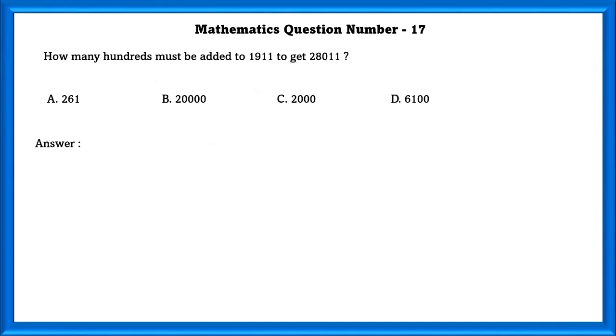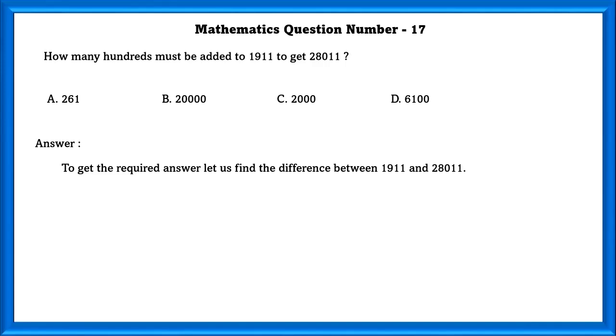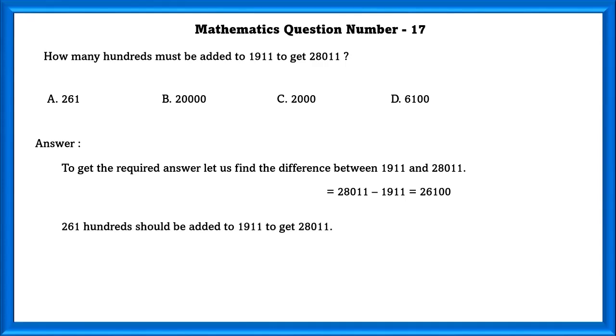Mathematics question number 17. How many hundredths must be added to 1911 to get 28,011? To get the required answer, let us find the difference between these two. If we find the difference, we'll get 26,100. So 261 hundredths should be added to 1911 to get 28,011.